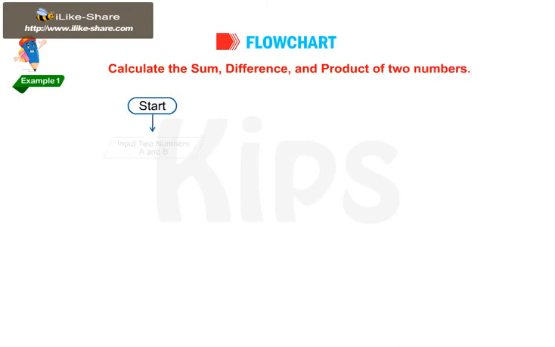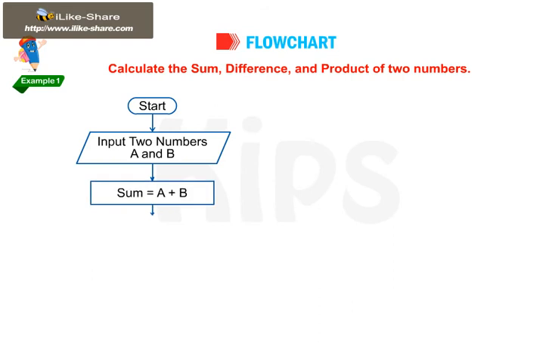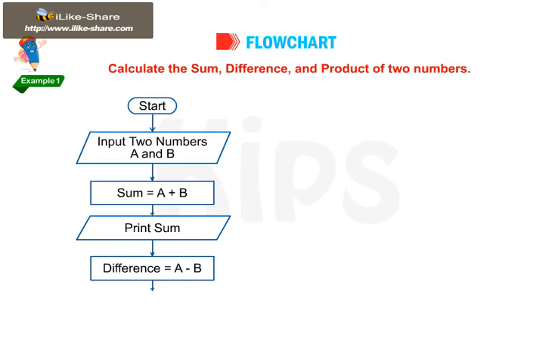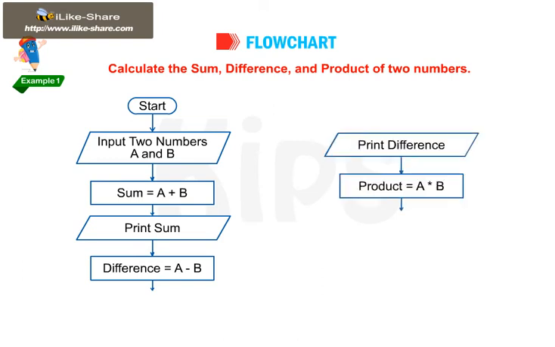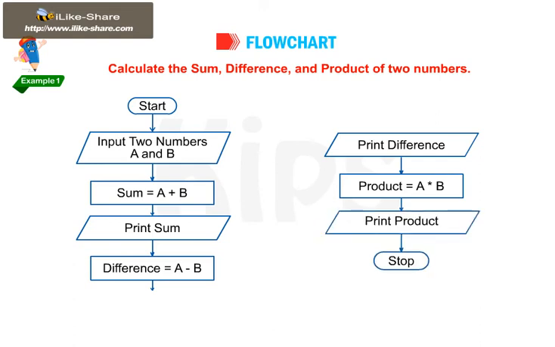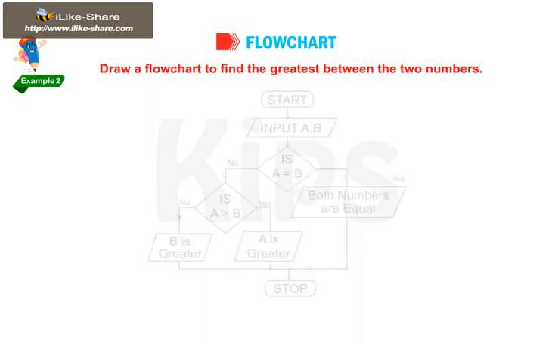Example. Calculate the sum, difference and product of two numbers. Start. Input two numbers A and B. Sum equals A plus B. Print sum. Difference equals A minus B. Print difference. Product equals A into B. Print product. Stop.